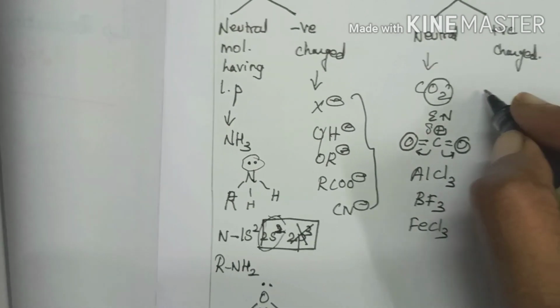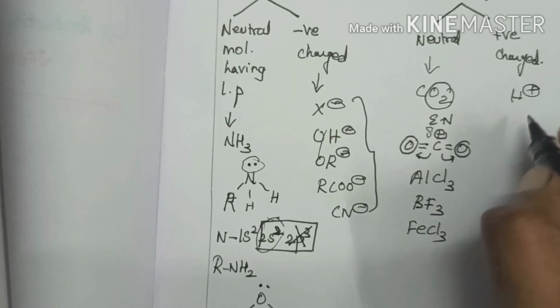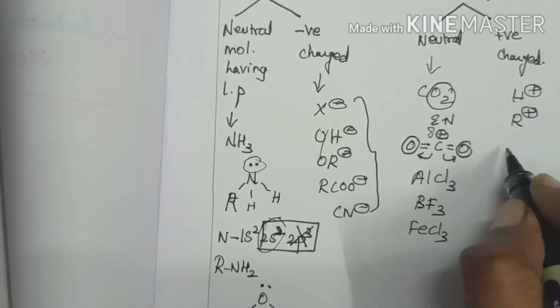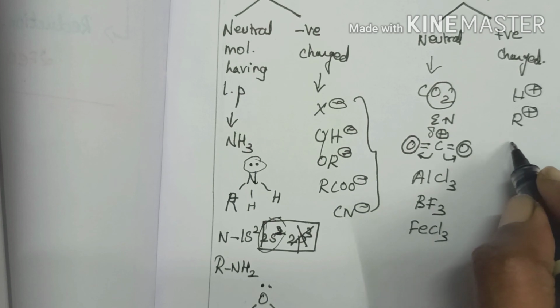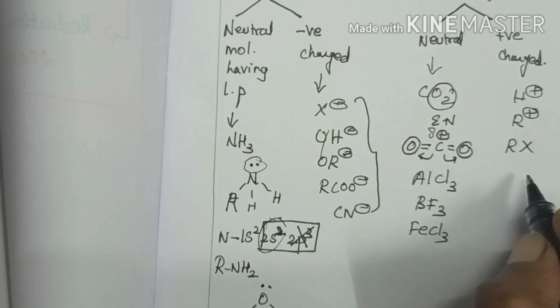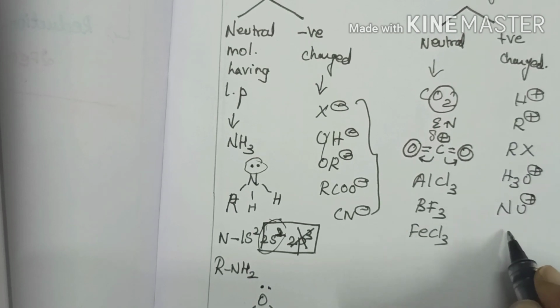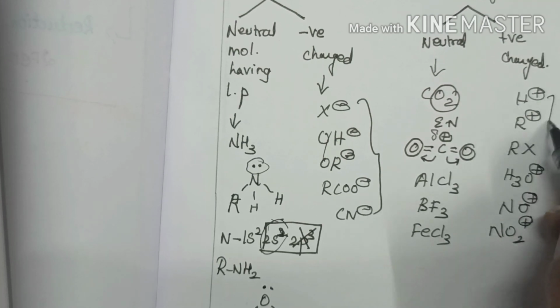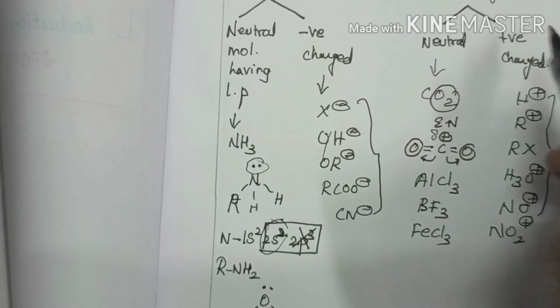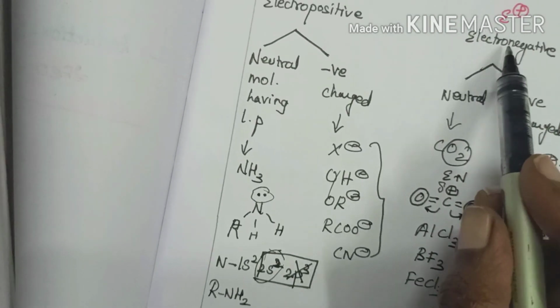For example H plus, carbocations R plus, alkyl halides RX, and then H3O plus, NO plus and NO2 plus. All these have a positive charge, hence they can act as electrophiles.